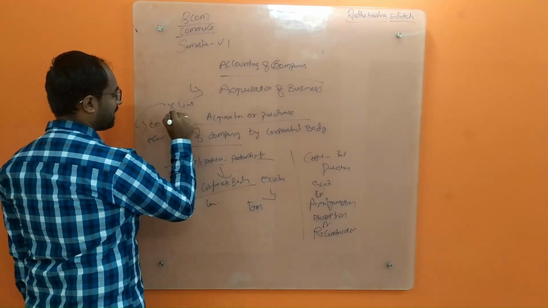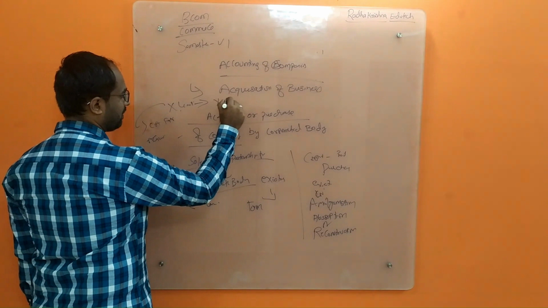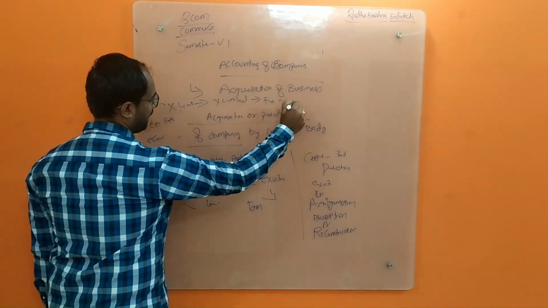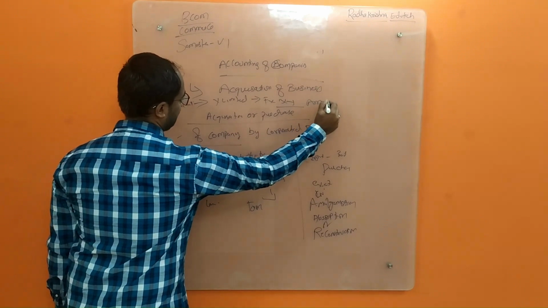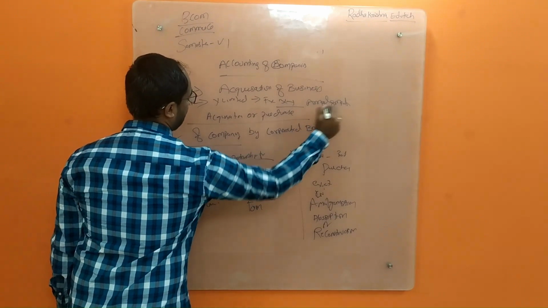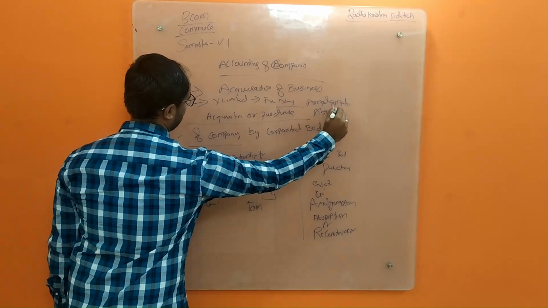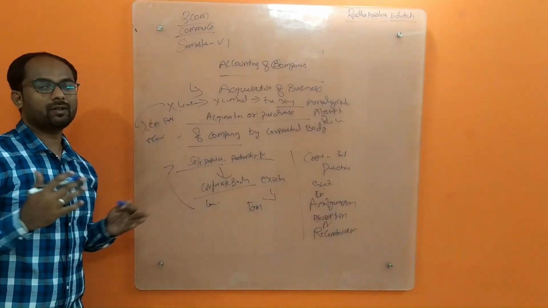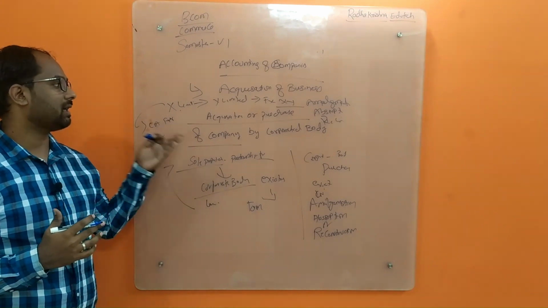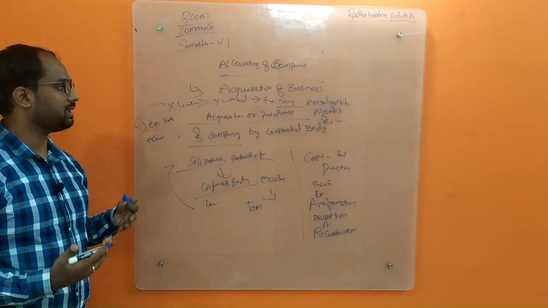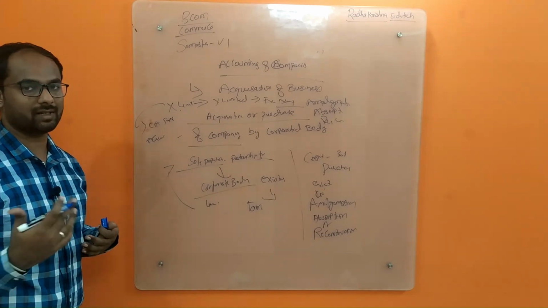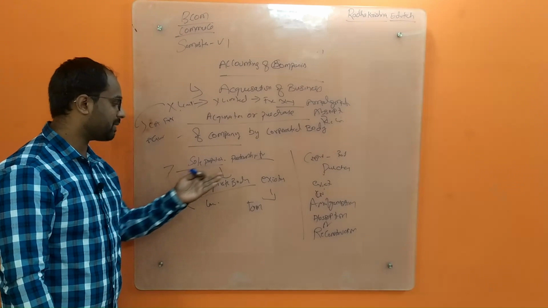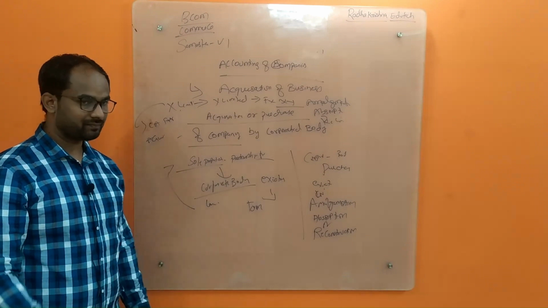But when X Limited is purchasing Y Limited and forming a new company XY, it is called amalgamation or absorption or reconstruction, whatever you can call it. So a corporate company purchasing a corporate company is considered amalgamation, absorption or reconstruction. But when a sole proprietorship or partnership is purchased by a corporate body, it is called acquisition.